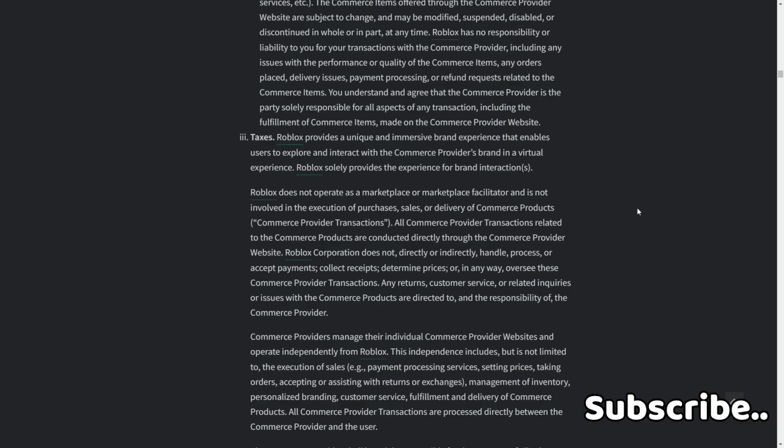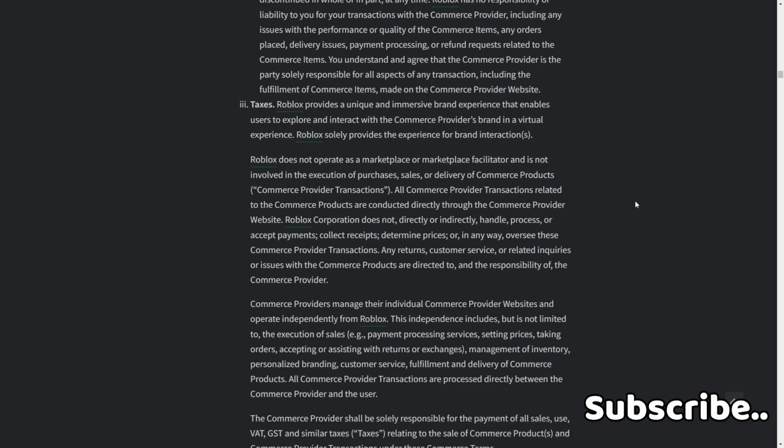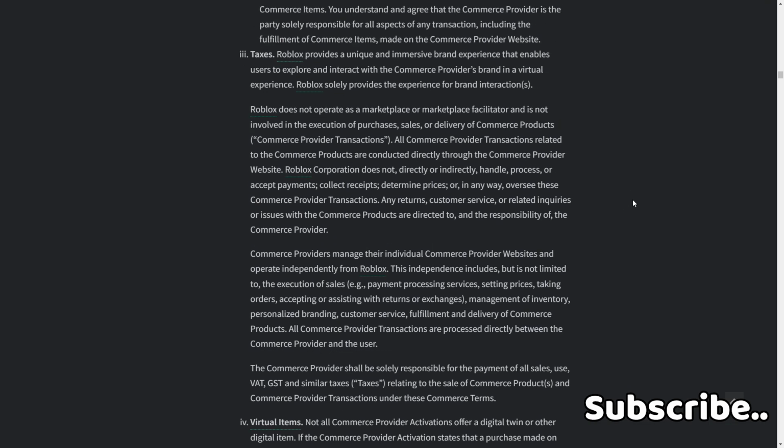Any returns, customer service, or related inquiries or issues with the commerce products are directed to and the responsibility of the commerce provider. Commerce providers manage their individual commerce provider websites and operate independently from Roblox. This independence includes, but is not limited to, the execution of sales, e.g. payment processing services, settling payments, taking orders, accepting or assisting with returns or exchanges, management of inventory, personalized branding, customer service, fulfillment, and delivery of commerce products.